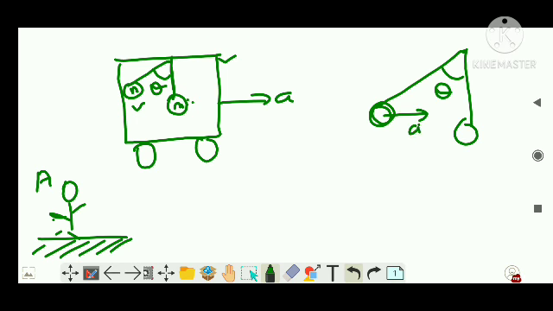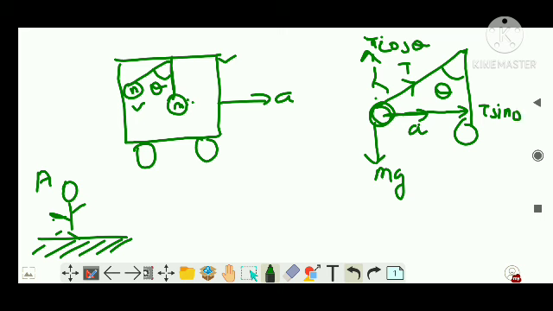He will feel that the bob is having acceleration A in this direction, right? Clear? So now we have to just draw. This is mg, it's weight downwards. There was a tension here, right? So again, this will be theta, so this becomes T cos theta, right? Clear? And this will be T sin theta, right?